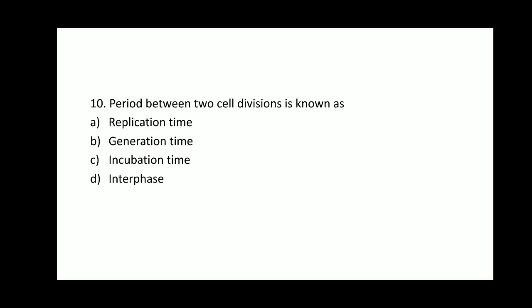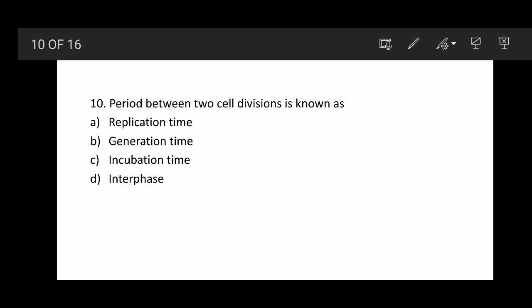Generation time is the doubling time of an organism, meaning the total period a cell takes to complete one complete cell cycle is termed generation time. Incubation time is the time required to produce cultures, the desired amount of cultures. So option D, interphase, is the right answer.